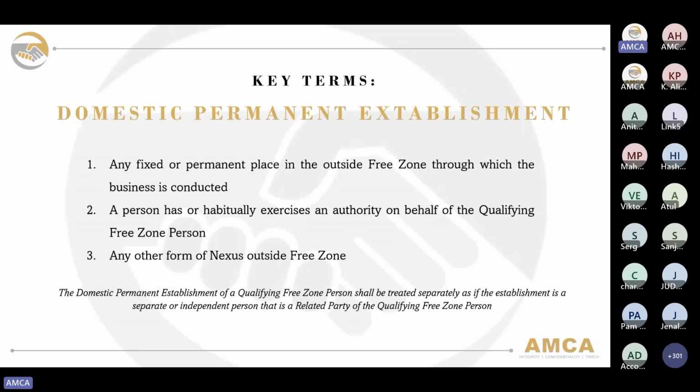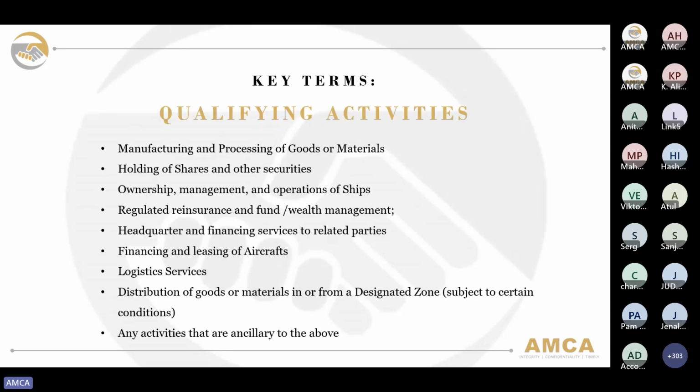Determining whether the free zone entity has a domestic permanent establishment is specifically important, as the income attributable to the domestic permanent establishment of a qualifying free zone person would be taxable income, subject to corporate tax at the standard rate. So the next term that we would be defining is a qualifying activity. The qualifying activities are specifically stated in Ministerial Decision number 139 of 2023. So we have here at least 9 activities that the decision has specified.